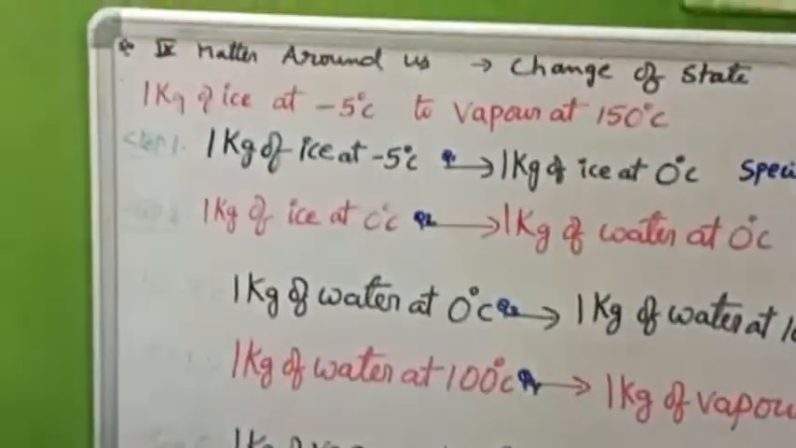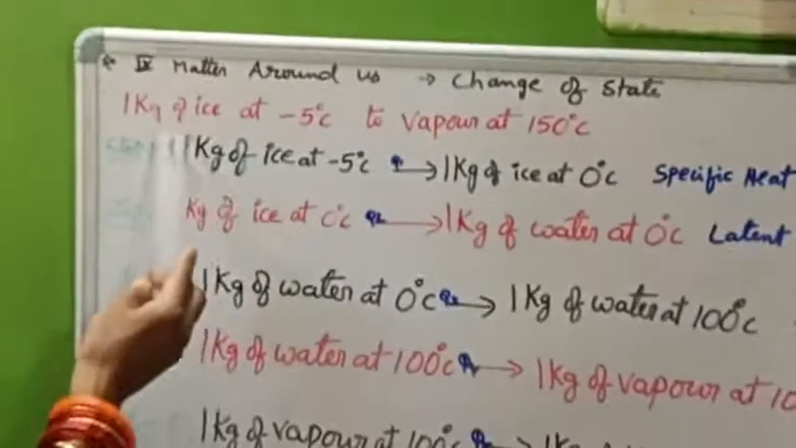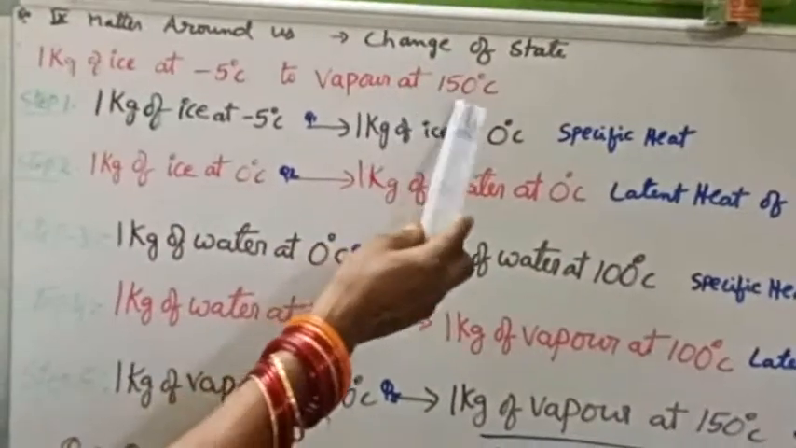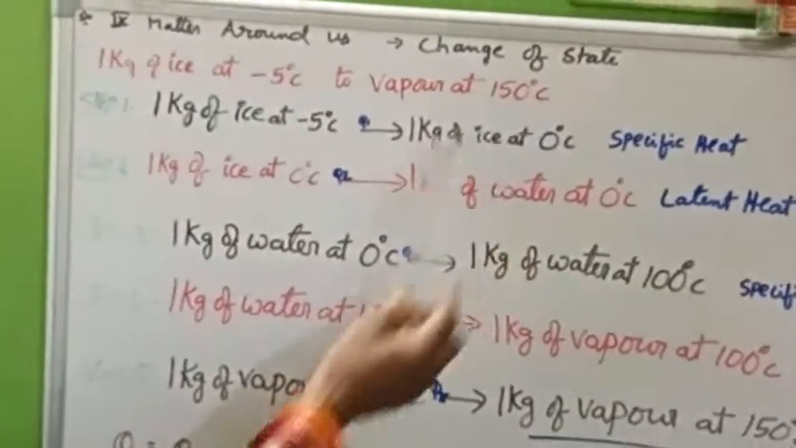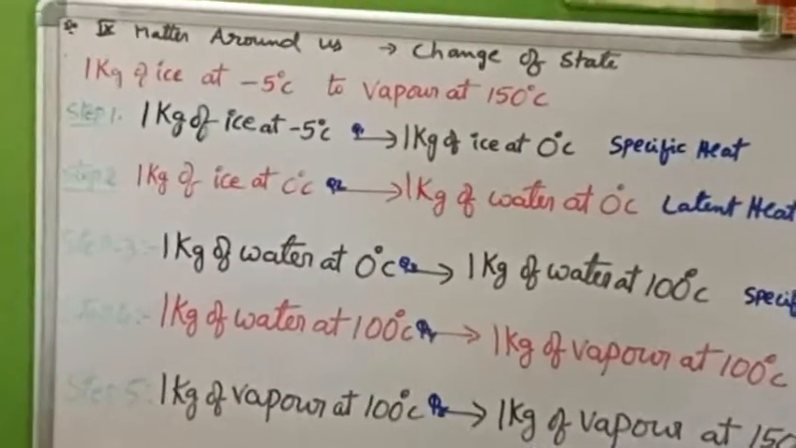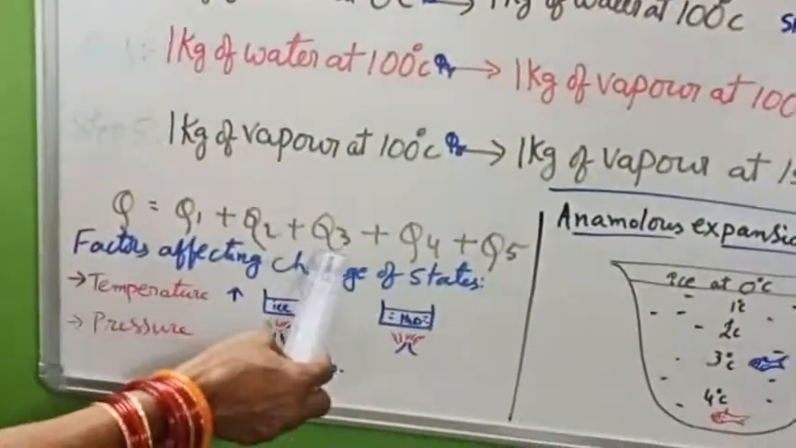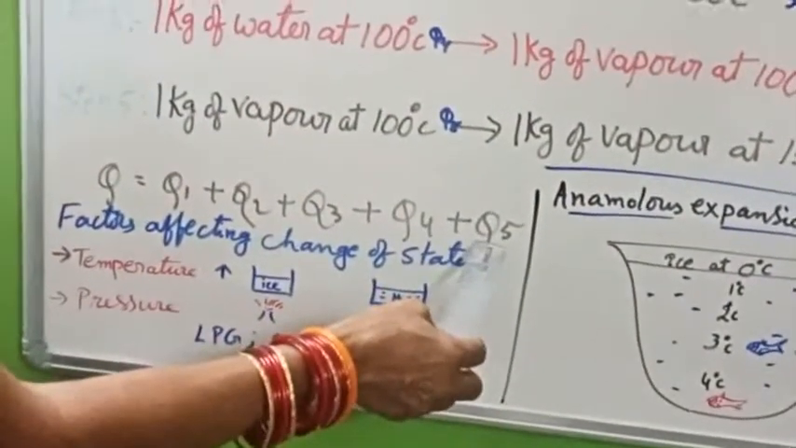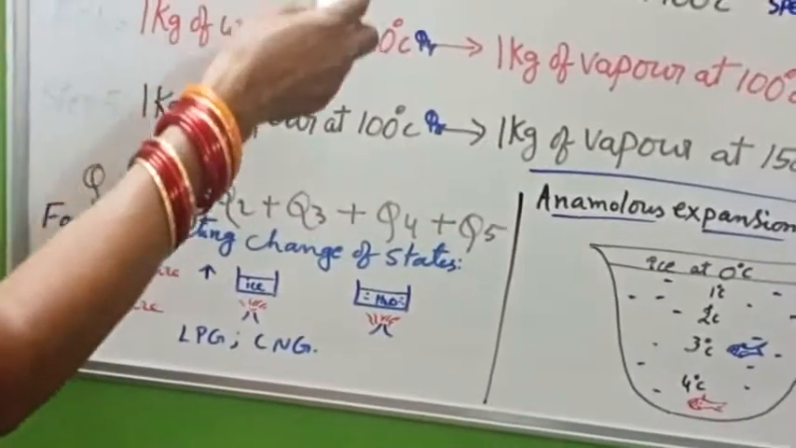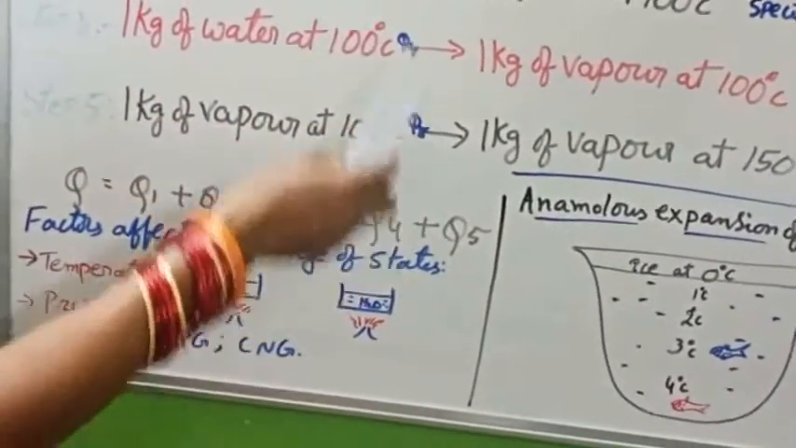Total heat utilized in the 5 steps to convert that 1 kg of ice at -5 degrees Celsius to vapor at 150 degrees Celsius: the total amount of heat energy utilized Q is equivalent to Q1 plus Q2 plus Q3 plus Q4 plus Q5. So here is the amount of heat energy utilized in all the 5 steps.